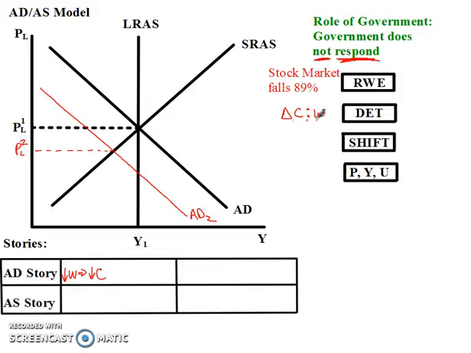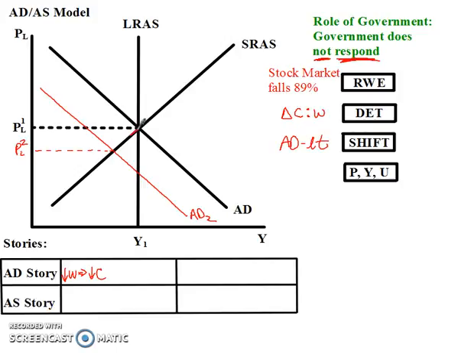Now, let's also record here that the aggregate demand curve shifted to the left. When that happens, people buy less stuff, and that means prices are going to decline. And then as prices decline, that's going to result in movement along the aggregate supply curve. So we're going to need an aggregate supply story.